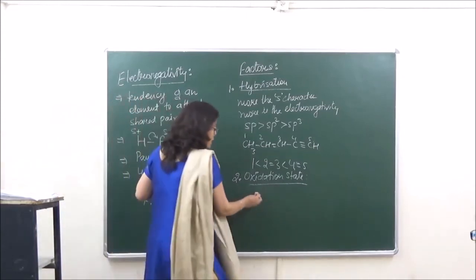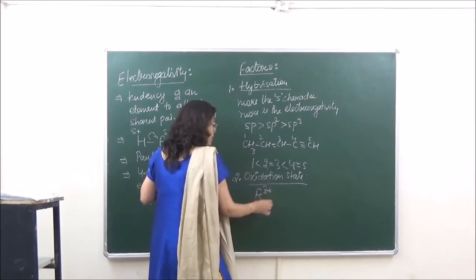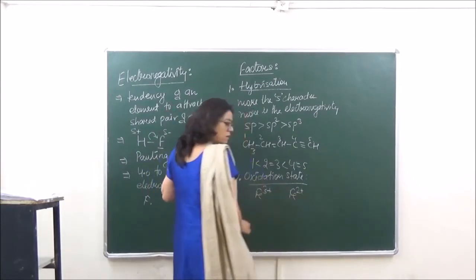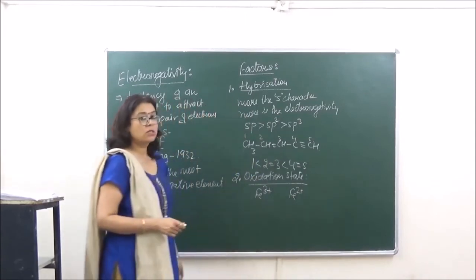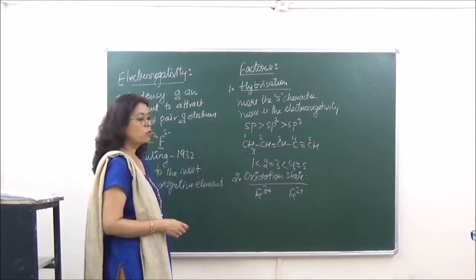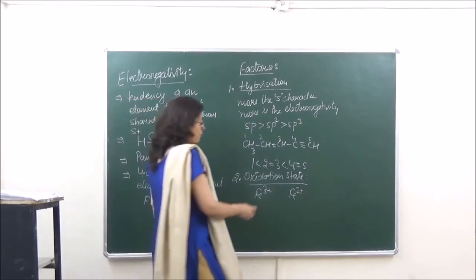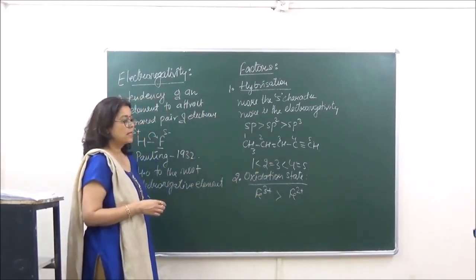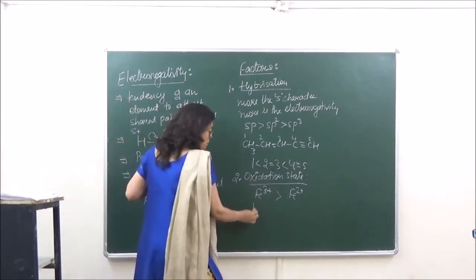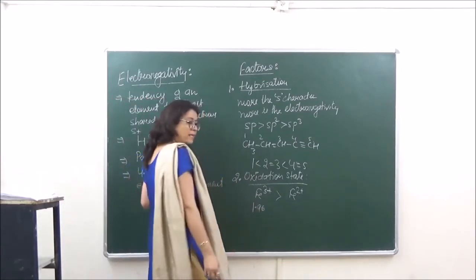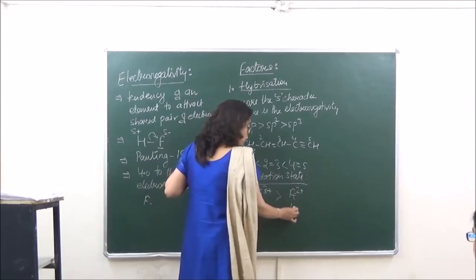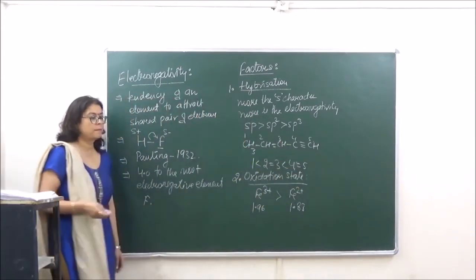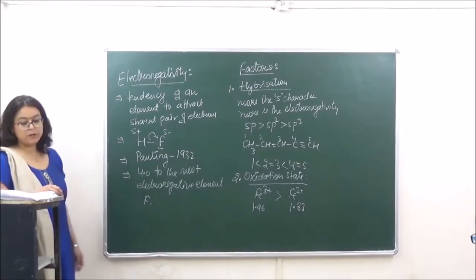For example, we are comparing Fe3 positive and Fe2 positive. The one with higher oxidation state is going to be more electronegative. So Fe3 positive is more electronegative than Fe2 positive. The electronegativity of Fe3 positive is 1.96, and the electronegativity of Fe2 positive is 1.83. Is that clear?